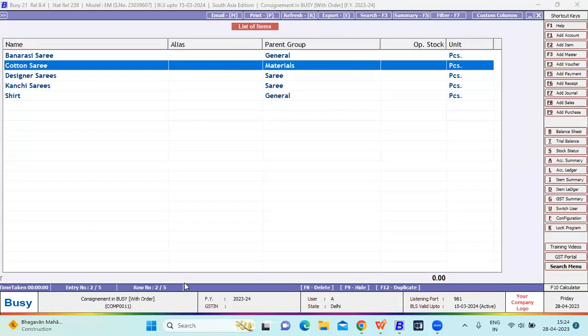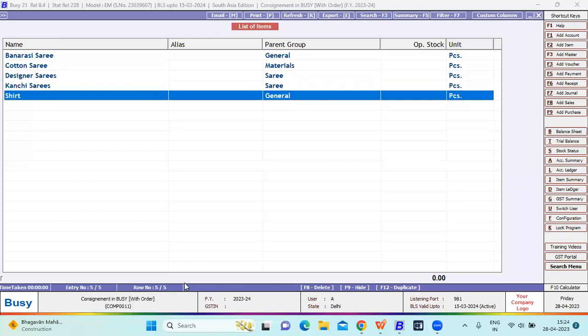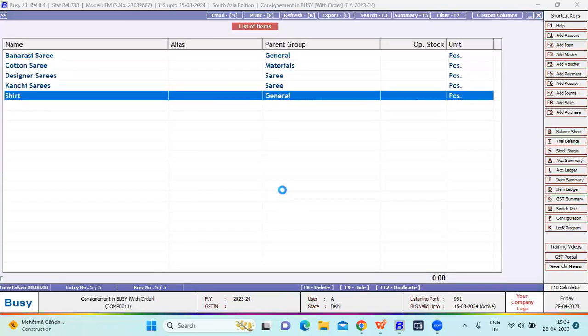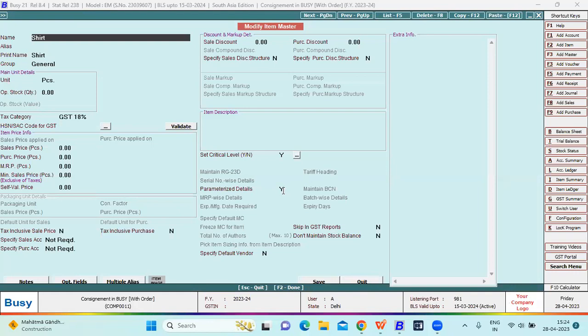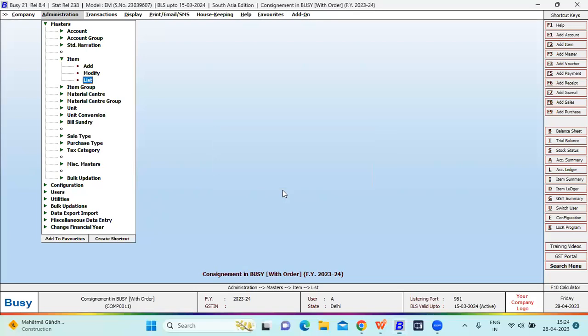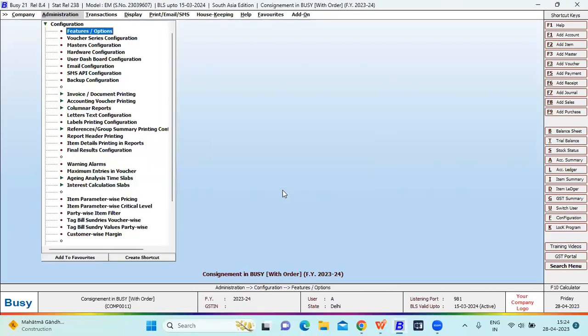Banarasi sari, cotton sari, designer sari, shirt. On shirt, I enabled the parameter feature. In this parameter feature, we can maintain brand, size, and color. So this is how we can create the item and enable the parameter feature in your item master. After creating the item master, you have to set the customer wise profit margin.